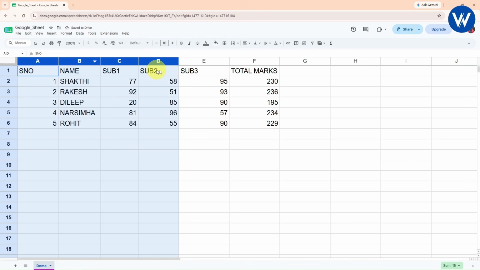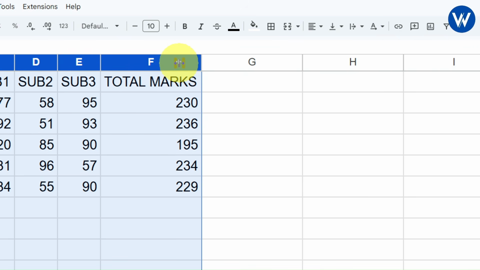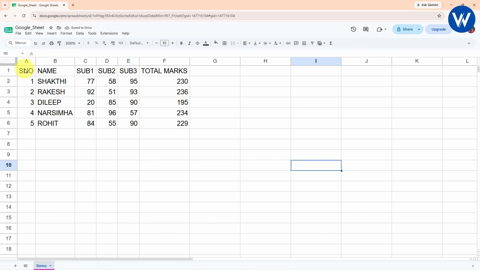First you need to select all the columns. Okay, select all the columns. Now you need to keep your cursor between any two columns. Between the columns, keep your cursor and double click on this. It's completely amazing, right? Finally the column width will be adjusted.